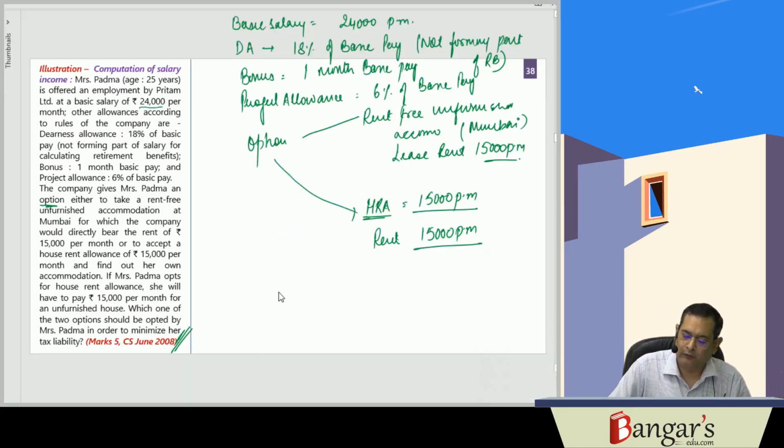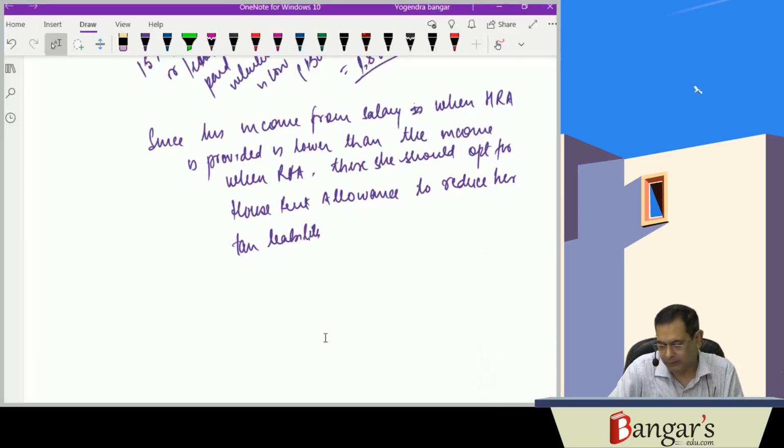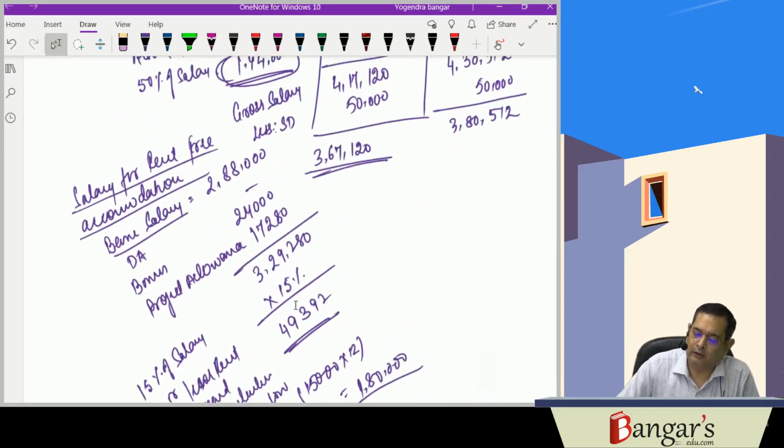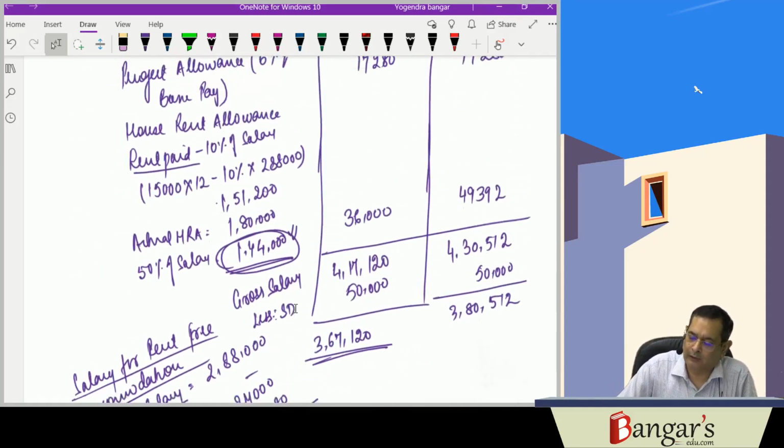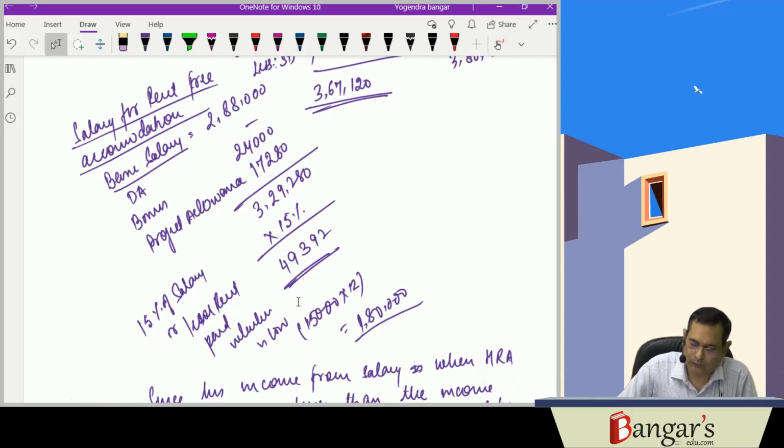So this type of question can also be asked where you have to choose, because the tax liability is less in case of what? House rent allowance. She should opt for that. So this way we have to work out, and these are the working notes which form part of your answer. So this way valuation is there of the rent-free accommodation, and we have discussed the practical questions in relation to the same also.